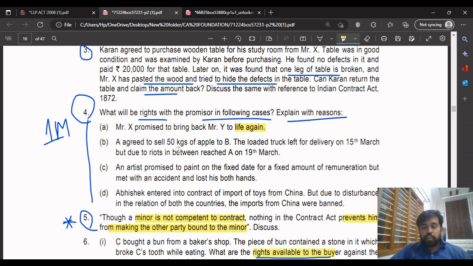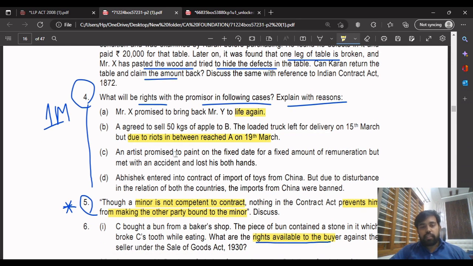Next, in case B, A agreed to sell 50 kgs of apples to B, but the loaded truck was delayed due to riots. It could not reach, and it reached on 19th March, that is 4 days later. By this time, the apples should have rotted. So it is time sensitive. So in this case, the contract is discharged. You have to write like that.